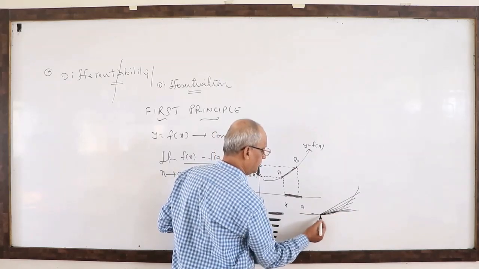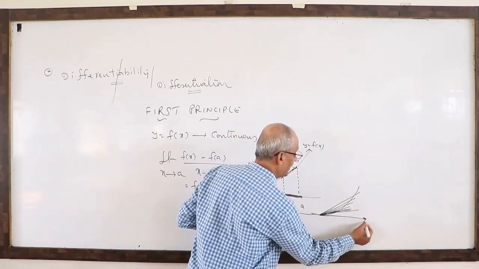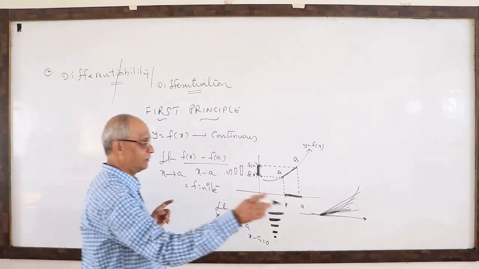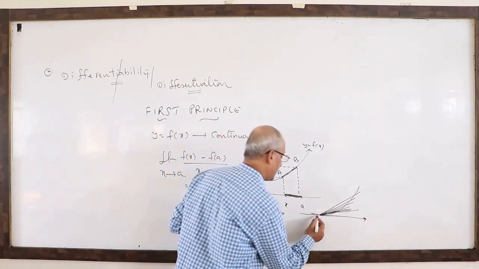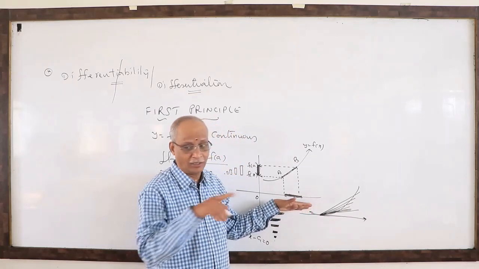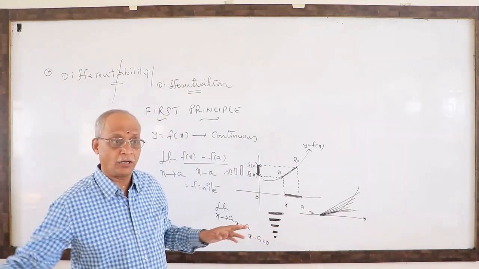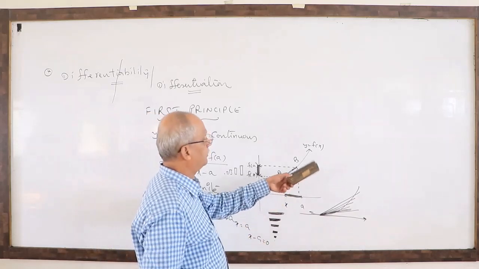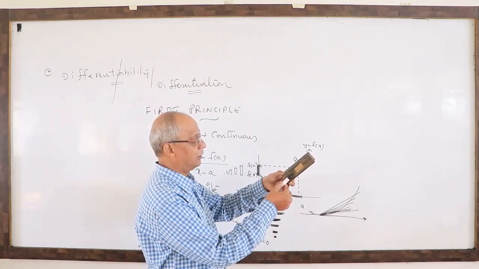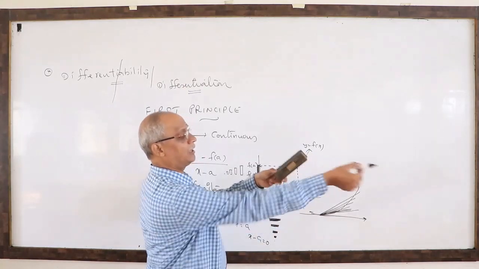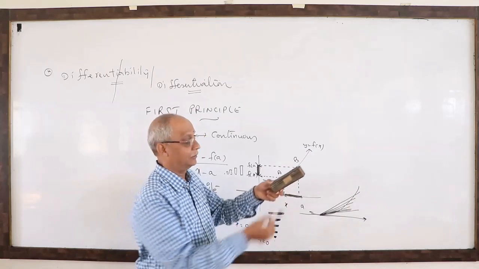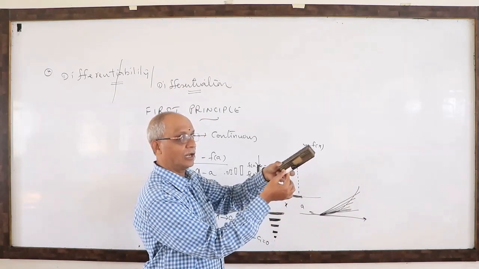After one week, the line touches the curve at one point. What is it implying? That the line is moving tangentially. Suppose this is the curve, the line will go such that tangentially and then going out. It is not totally cutting like this.